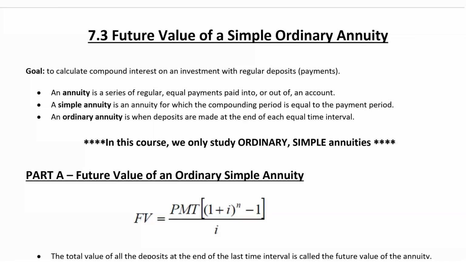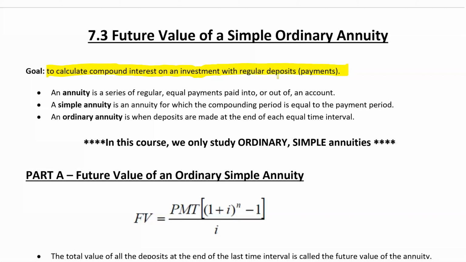Okay, so future value of a simple ordinary annuity. The goal to talk about here is to really introduce the concept of compound interest of an investment. How much is something going to be worth with compound interest, which we already know. But this is like a deposit where you make regular deposits on a savings.